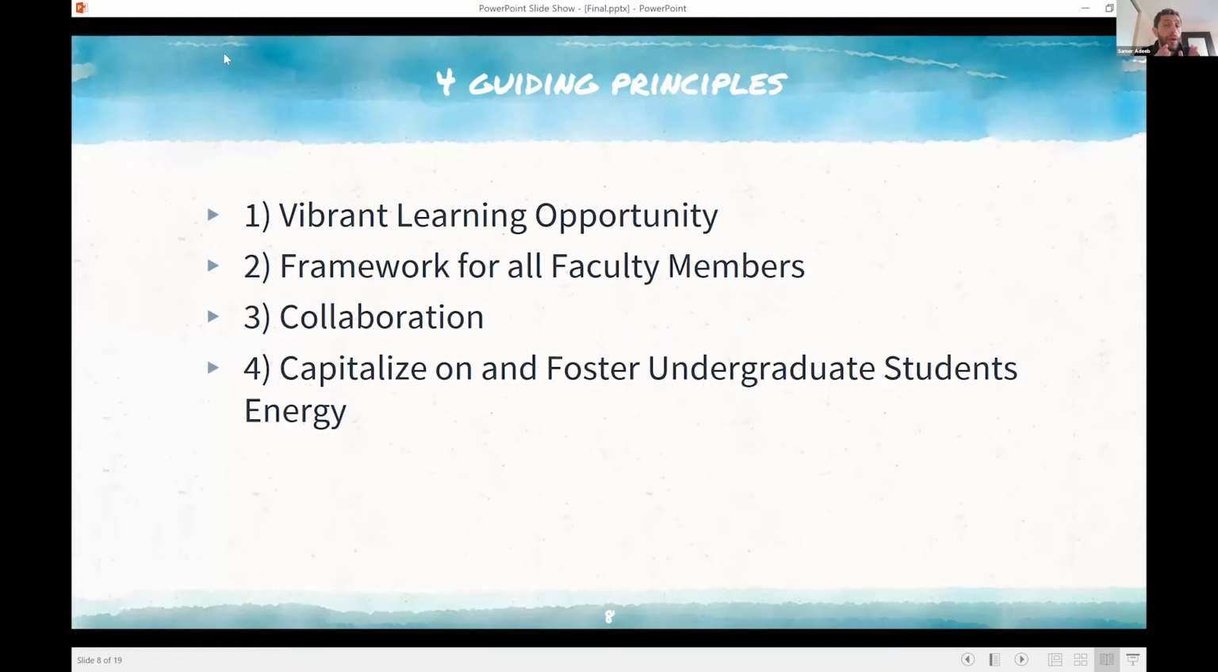There are four guiding principles, and thanks to Krista for pointing this out, that actually helped us develop this. Number one is we want to present a vibrant learning opportunity for the students. We also want to provide a framework for all faculty members. It's very important, because you can create a platform, but then nobody uses it. Third, foster collaboration. And fourth, which is very important, is to capitalize on and foster undergraduate student energy.